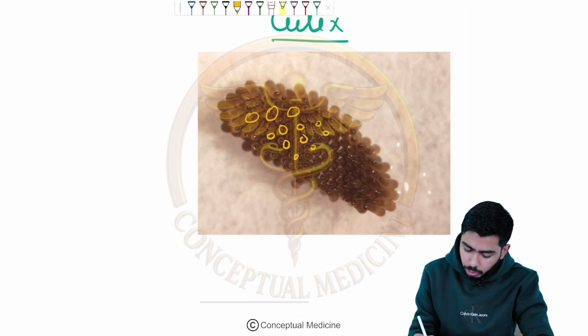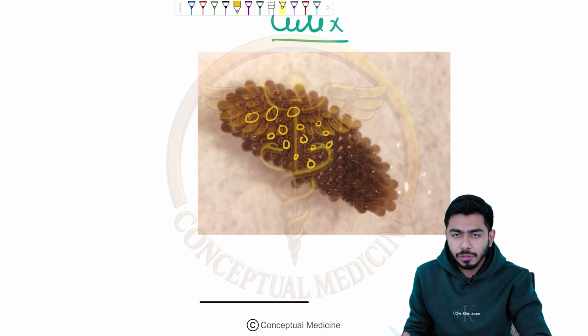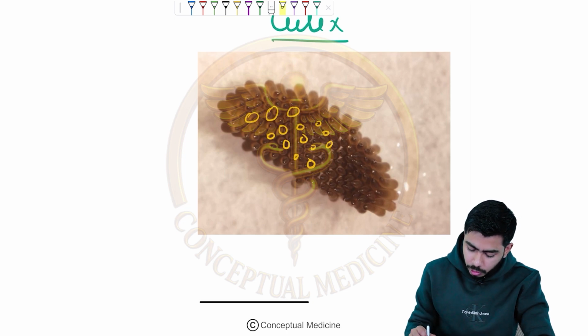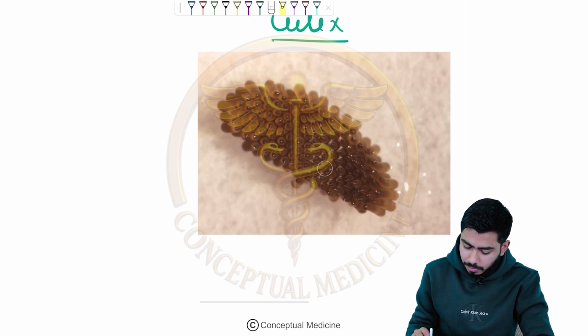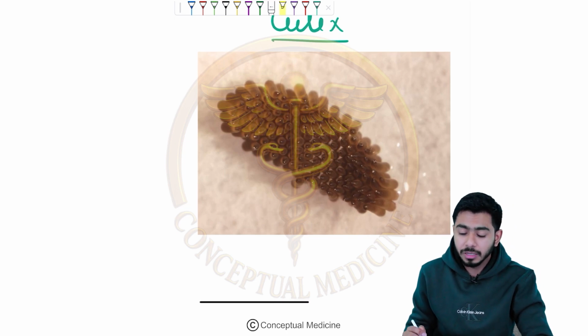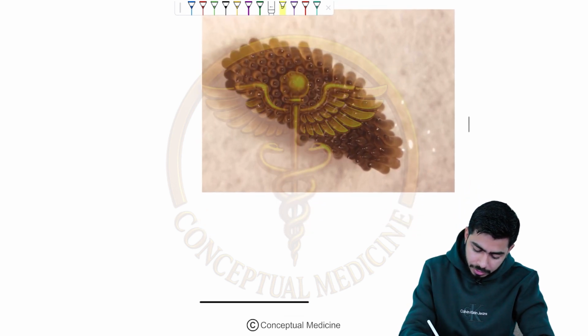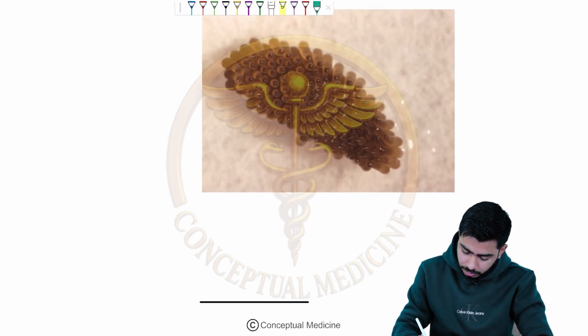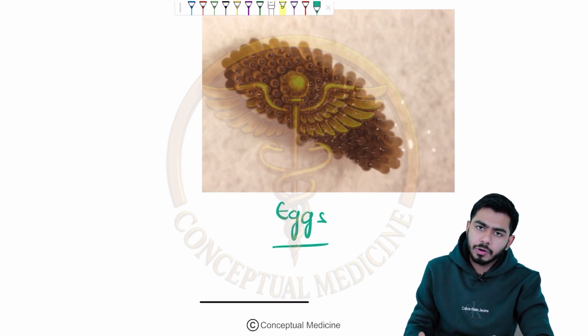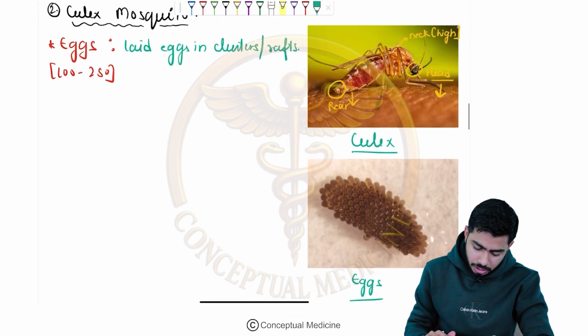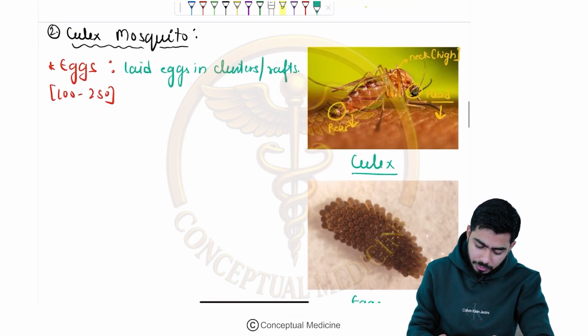I showed you the image of the eggs of Anopheles as well, but here I am showing you the eggs of Culex, and you can see very well that they lay their eggs in clusters. So these are the eggs of the Culex mosquito. Please remember them. Very important for the exam as well. Nowadays they are testing images very frequently.